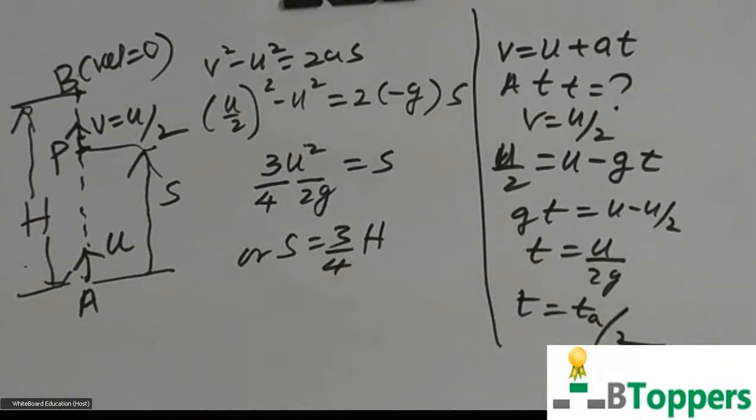Of course, the magnitude of velocity of the body at a point P in its path will be the same at both the instants it passes through point P. Suppose the body has a velocity of 10 meters per second at the point P during the upward motion, then the magnitude of velocity of the body at the point P when it passes through P in the downward direction will also be 10 meters per second.